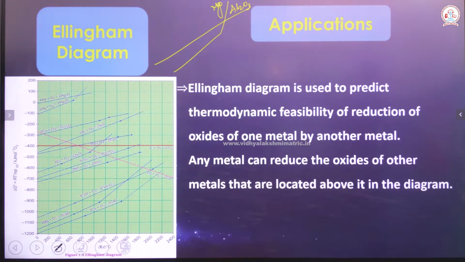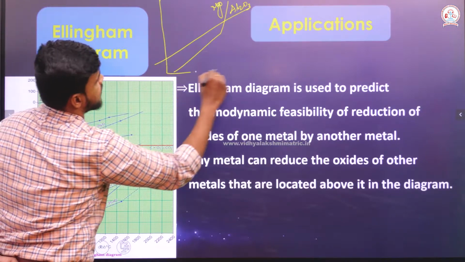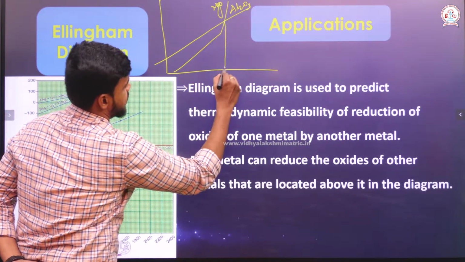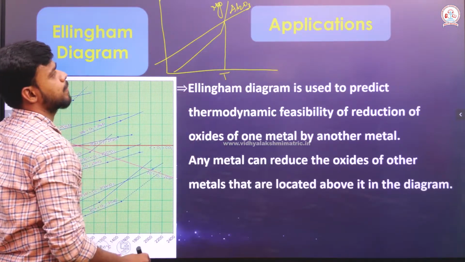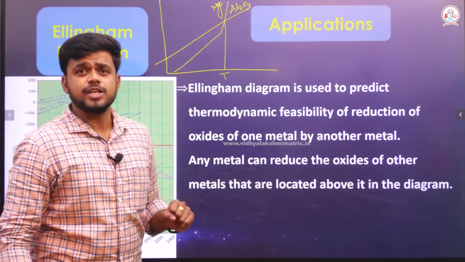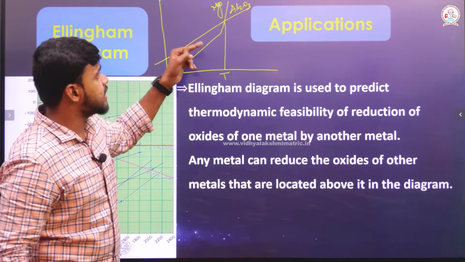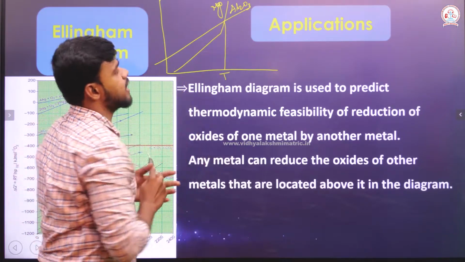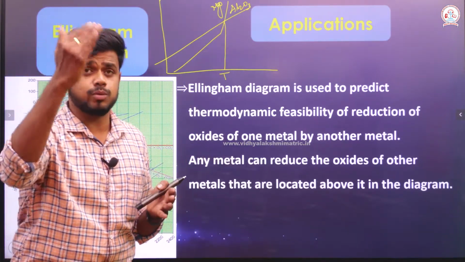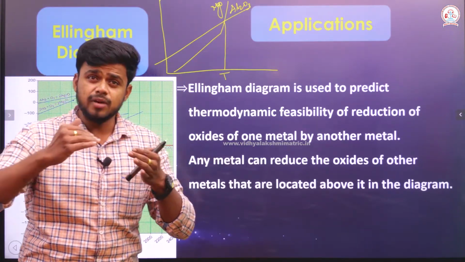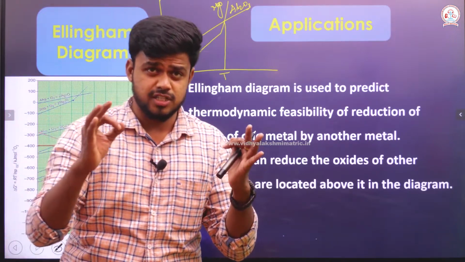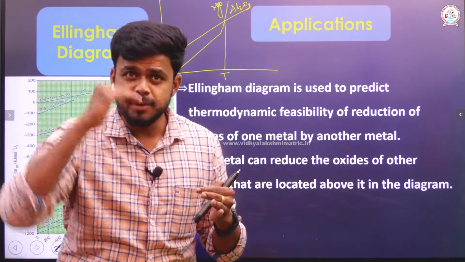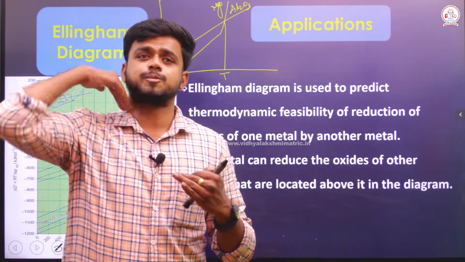See, if you compare the lines which I have plotted here, at a particular temperature, till this temperature, Al2O3 lies above MgO. The idea behind this explanation is that the one which is present below can reduce anything which is present above.